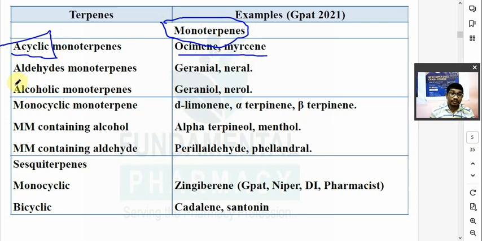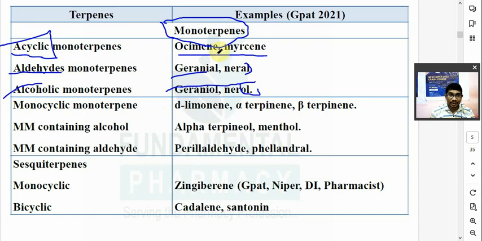It may be an aldehyde monoterpene, aldehyde containing. So example is geranial and neral. It may be either alcoholic monoterpene. Example is geraniol and nerol. Look, here 'al' is for aldehyde and 'ol' is for alcohol.